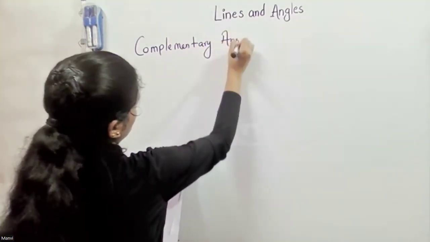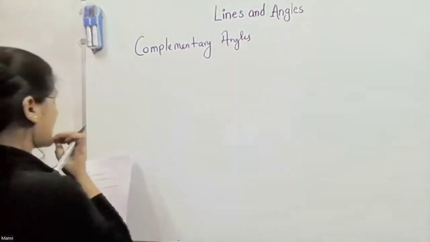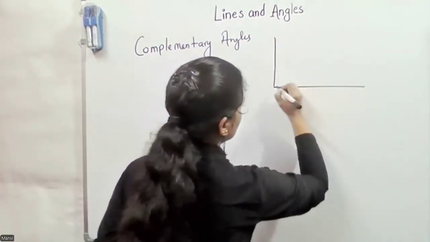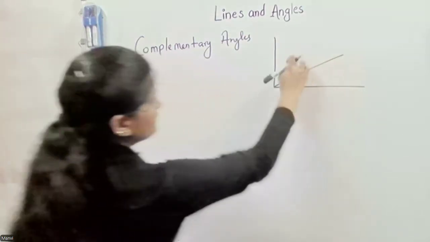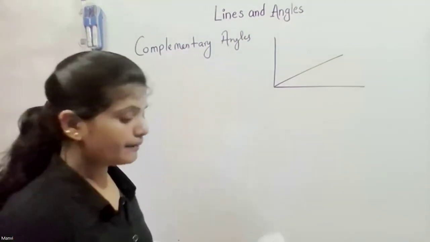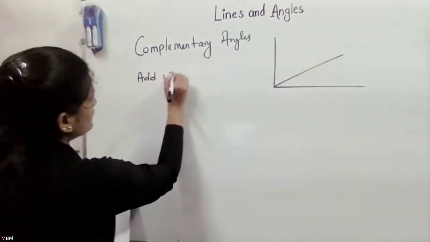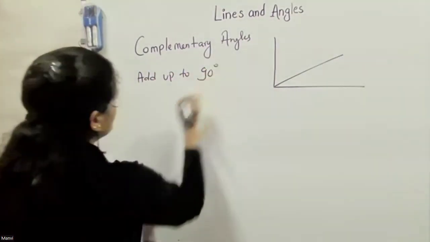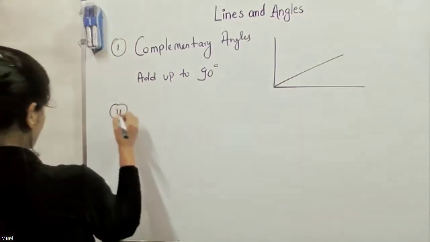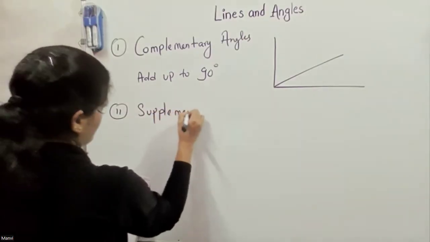Complementary means angles add up to 90 degrees, and supplementary means they add up to 180. So if we have two different angles and they add up to 90 degrees, we call them complementary angles. The next is supplementary angles, which add up to 180.